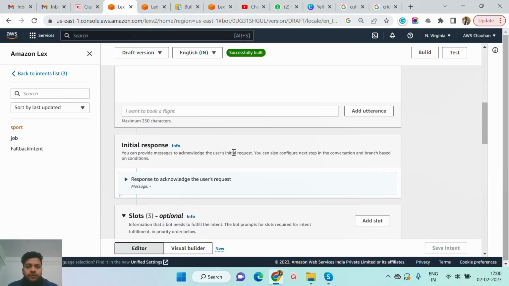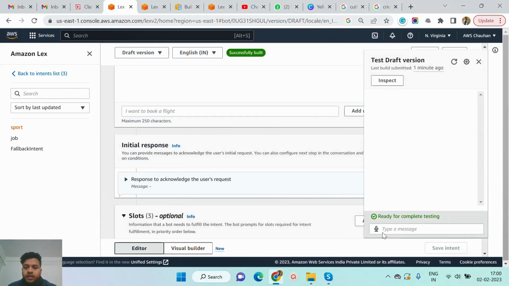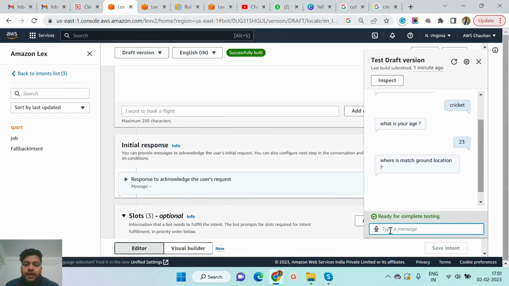Firstly, let's check our chat box without an initial response. When I click on the text button and pass some utterances, the intent is automatically called on behalf of the utterances. It then asks some questions. I just provided sport, and you can provide anything, and after that you provide some details. So it's a simple scenario without any initial response.